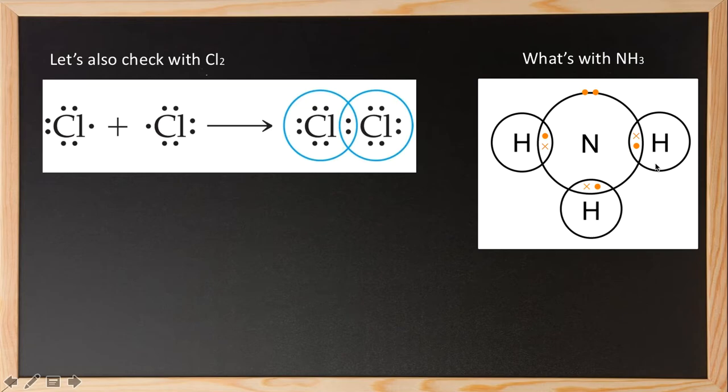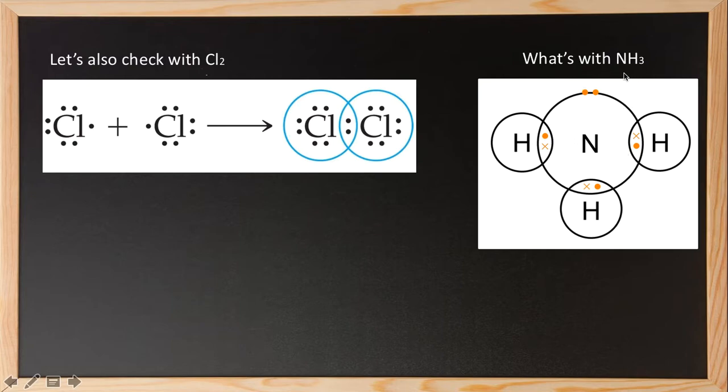Now, what will the hydrogens do? The hydrogens also will do the same. This hydrogen will share one electron from nitrogen. This hydrogen will share one electron from nitrogen. And this hydrogen will also share one electron from nitrogen, forming bonds.